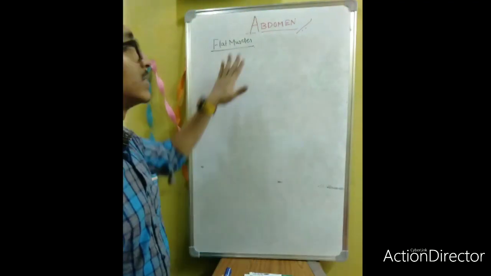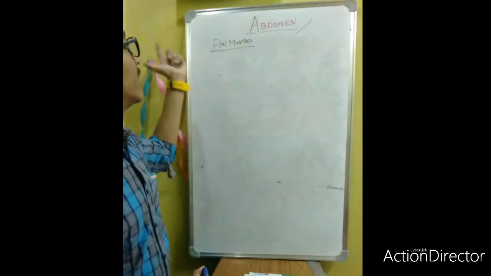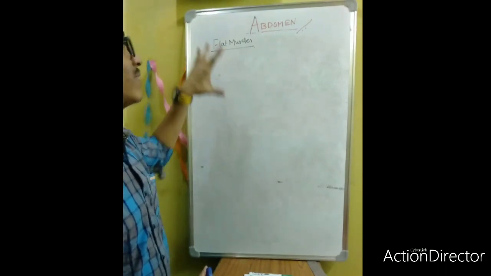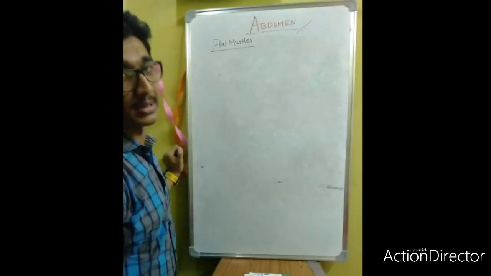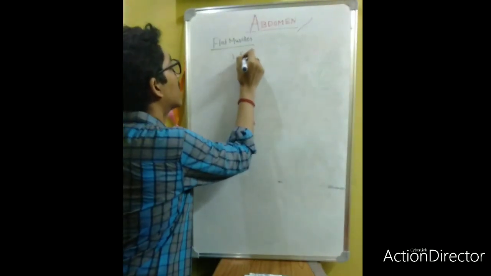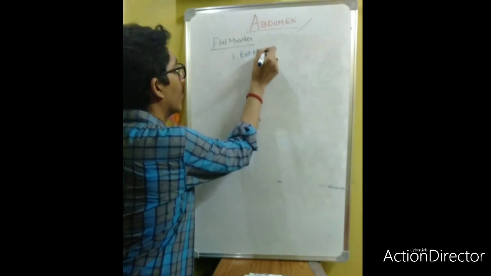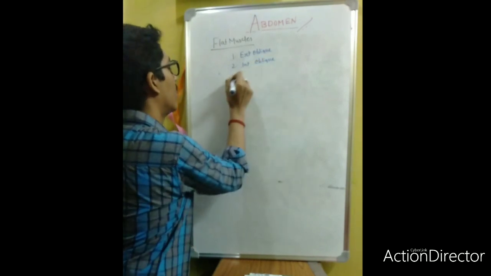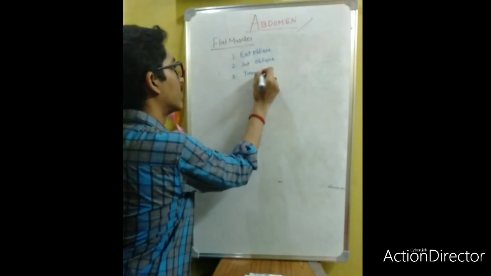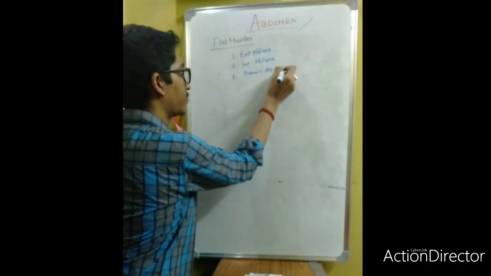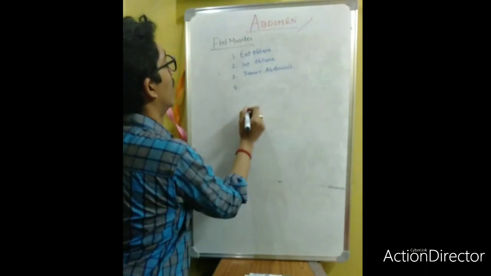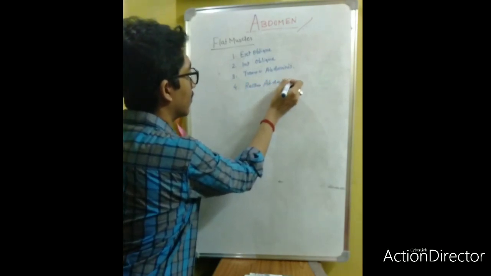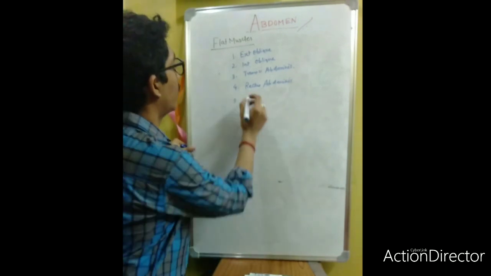So next we will move towards these flat muscles. Previously I mentioned the 10 layers. Among the 10 layers, 3 layers form these flat muscles. Now, what are the 5 important flat muscles? These are the external oblique, internal oblique, transversus abdominis, rectus abdominis, and the pyramidalis.